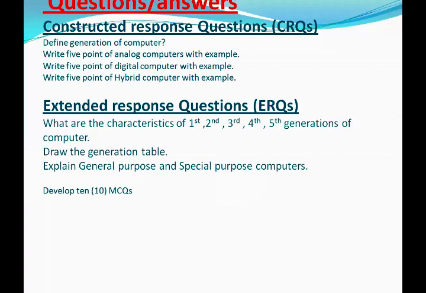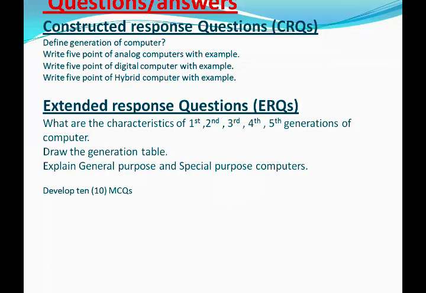Second, write 5 points of the analog computer with example. Number 3, write 5 points of the digital computer with example. Write 5 points of the hybrid computer with example.